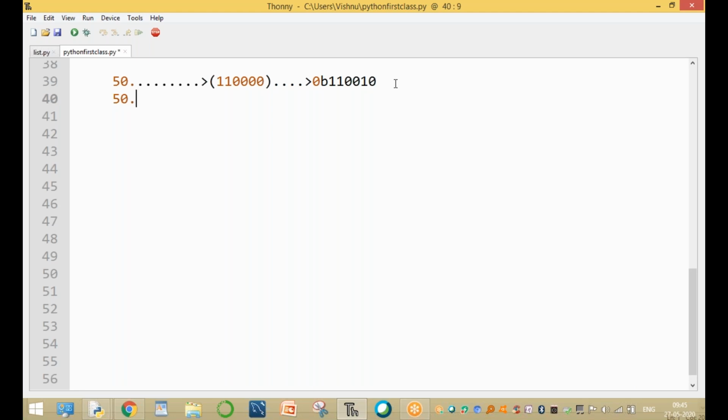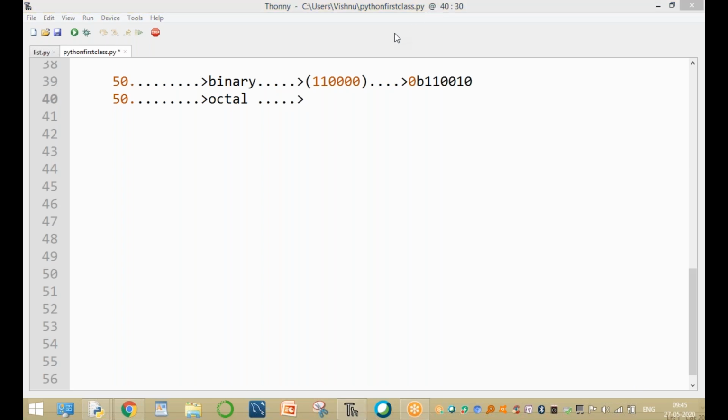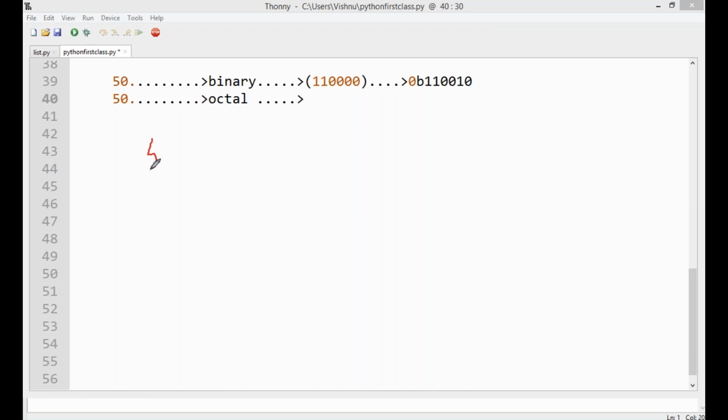Again, one more conversion for 50. The 50 value is converted into an octal value. Here the conversion is from binary. The binary value of 50 is so and so. Here the conversion into octal. Sir, how do we convert to an octal value? The octal number system base value is 8. So the value 50 is divided by 8. 8 sixes are 48. Here the remainder value is 2.